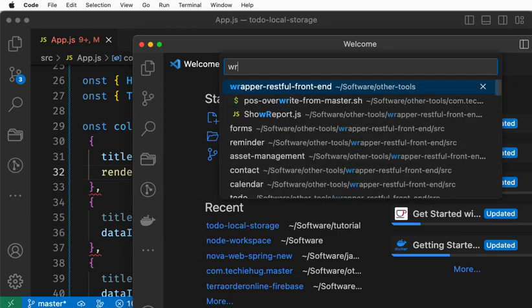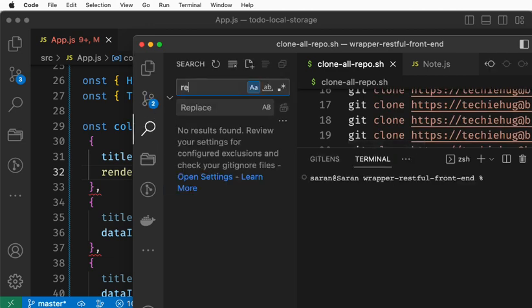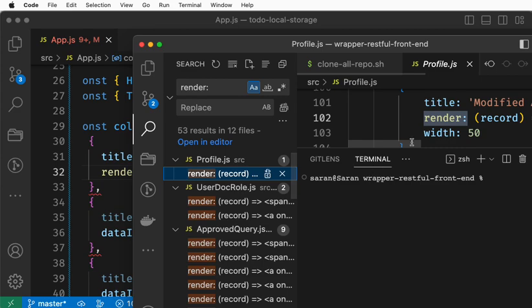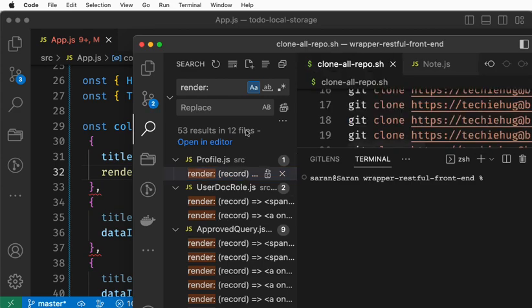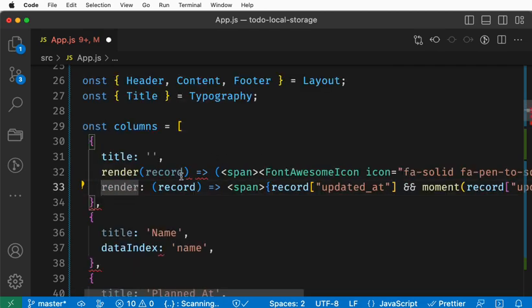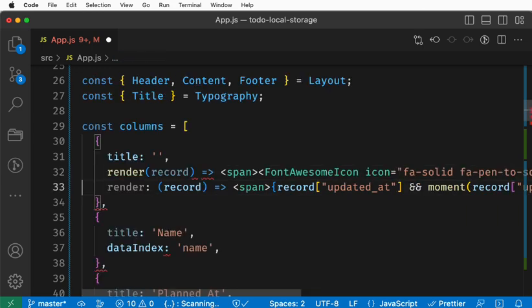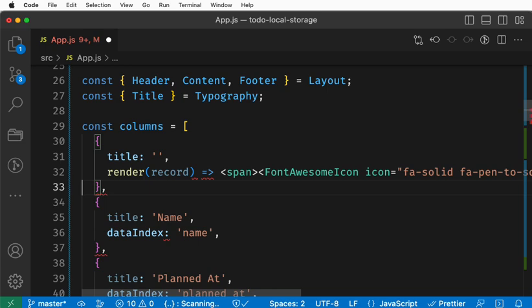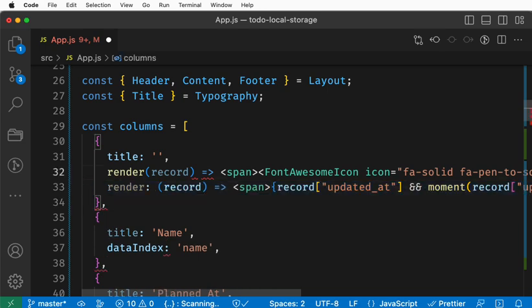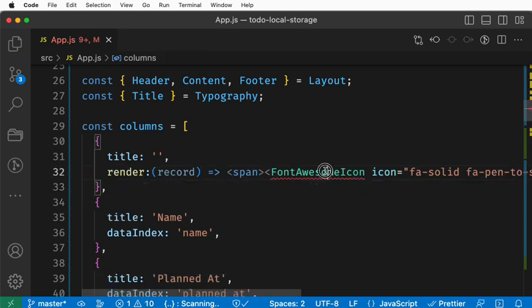I'll use render. Let's see what mistake we made. I'll minimize this for now. Render colon, all okay. Oh my bad. Is this the real error? No. Render. Okay, I feel bad. Yeah, just go ahead.